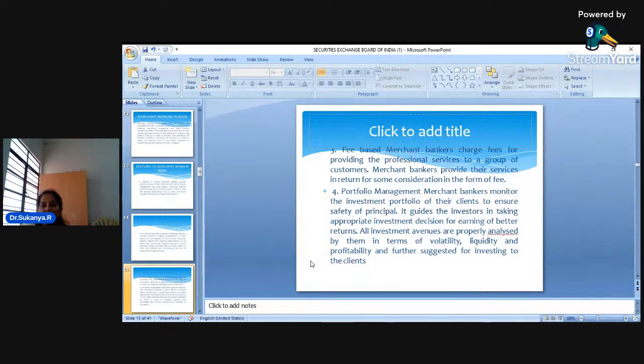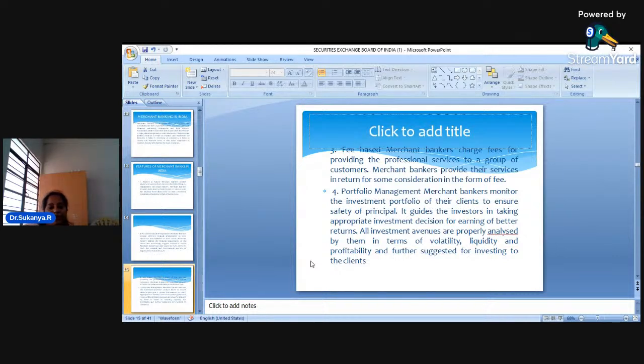They are not any ABC who simply give advice according to their will and wish. No, these merchant bankers are professionals who have a lot of idea about the various financial services, so that they can think of giving advice to the customers. And of course, merchant bankers, dear students, are not going to work free of cost. They will charge a fee for whatever services they render to the customers.